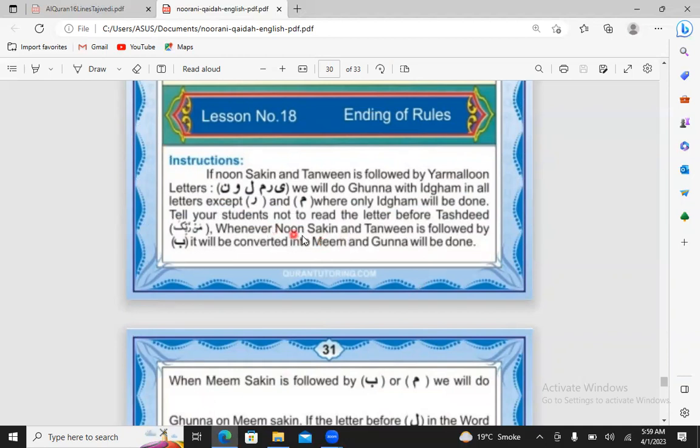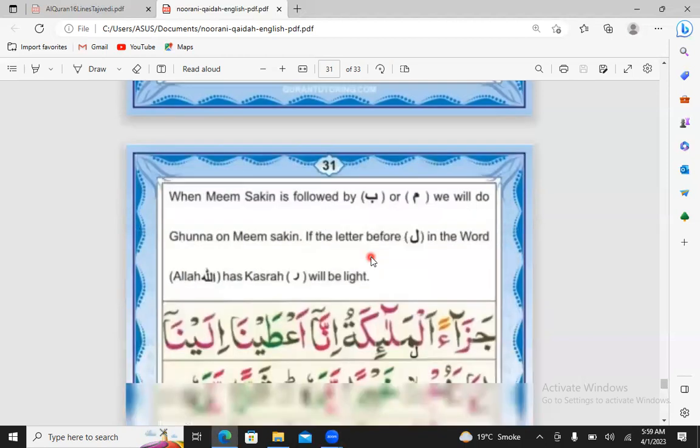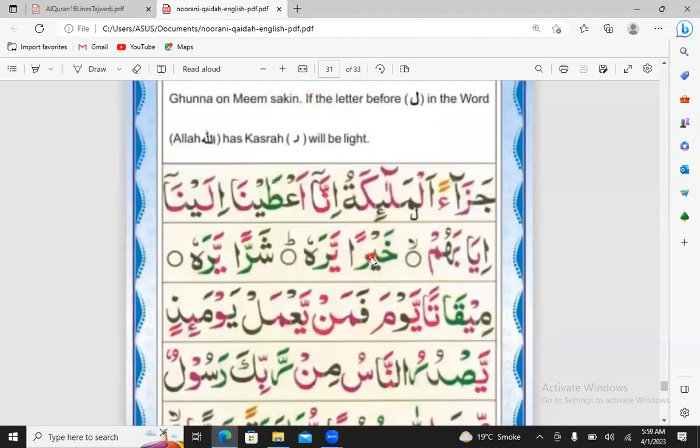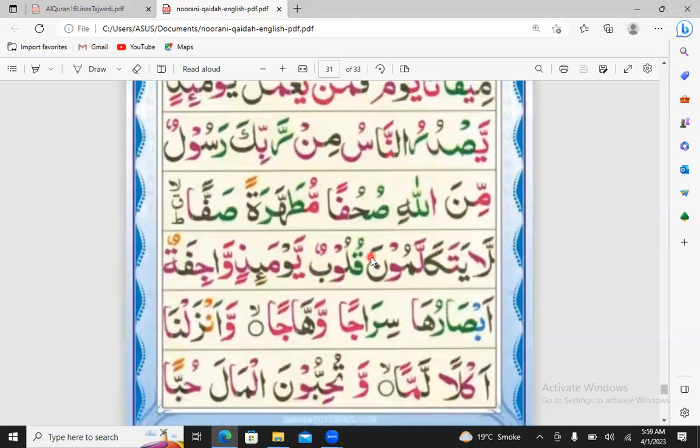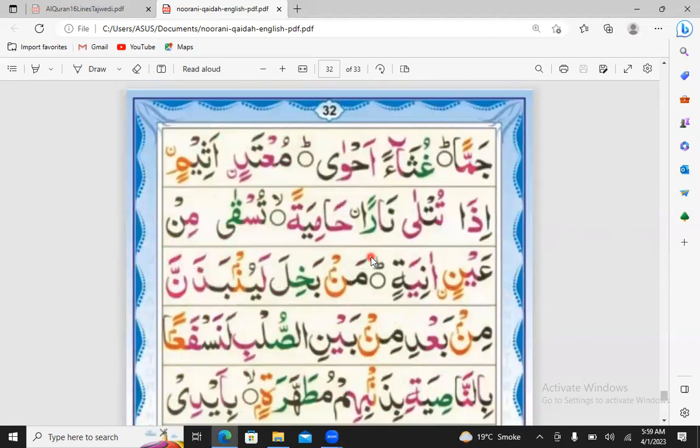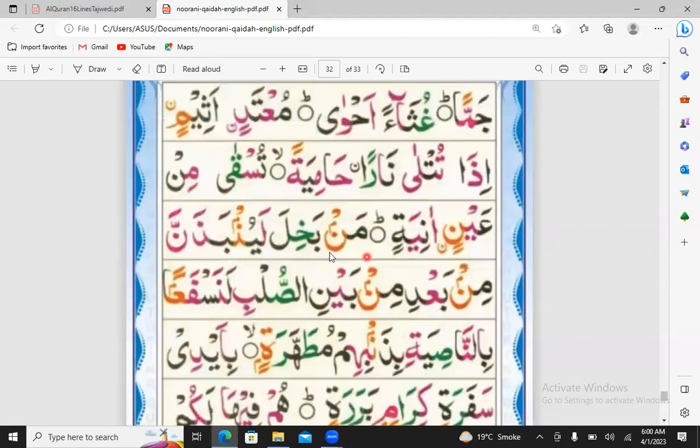Whenever noon sakin and tanween is followed by ba, it will be converted into meem and a ghunna will be done. So the example of this, let me show you. Look at this.